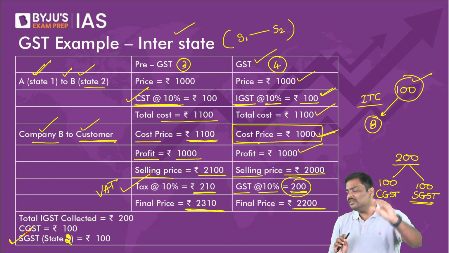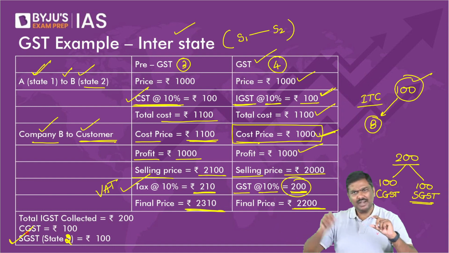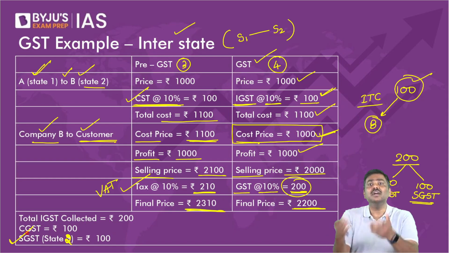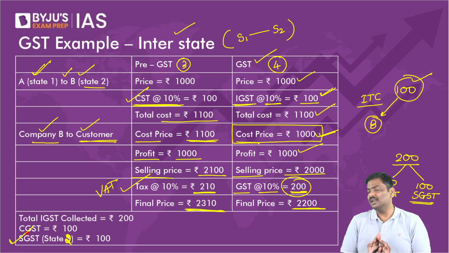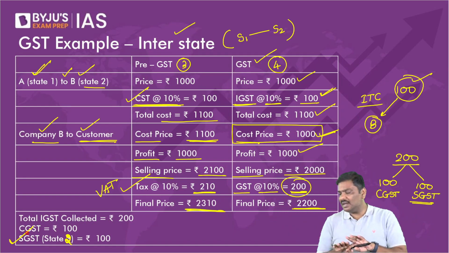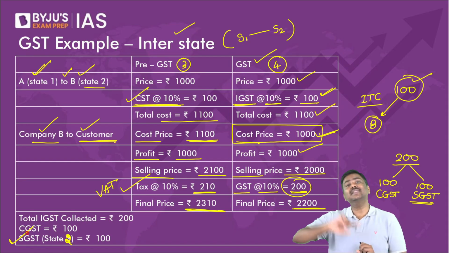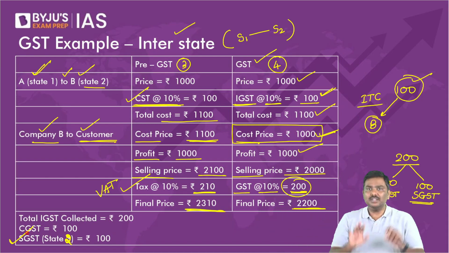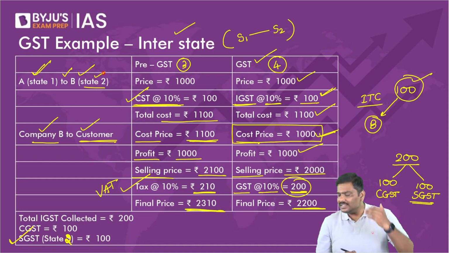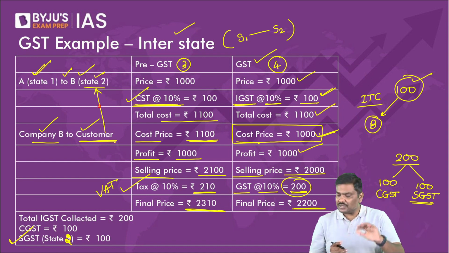There are two students saying state one will get SGST. My dear, SGST is a destination-based tax. A destination-based tax means the state where the consumption happens, where the good is used by the customer and there is no further sale of it. That is basically the consumption. So the state where the consumption of the good happens will get SGST. In this example, the customer is sitting in the second state, hence SGST will go to the second state. Even now, is there a problem with SGST? Please do let me know.